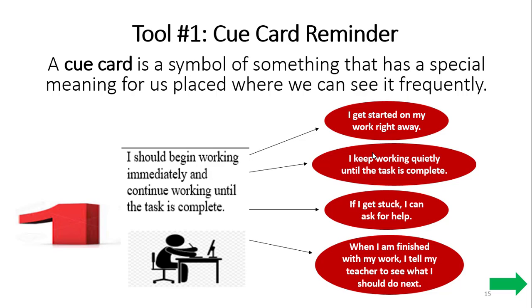And what does that exactly mean? I get started on my work right away. I keep working quietly until the task is complete. If I get stuck, I can ask for help. When I'm finished with my work, I tell my teacher to see what I should do next. These 4 things are what it looks like to begin working immediately and continue working until the task is complete.